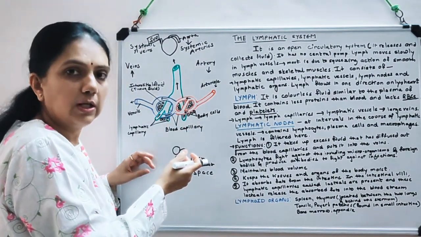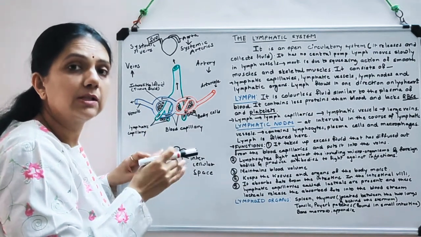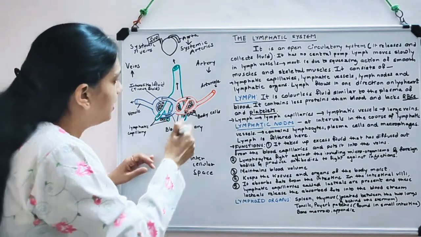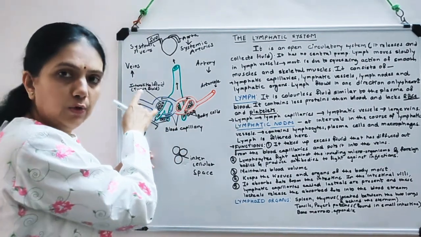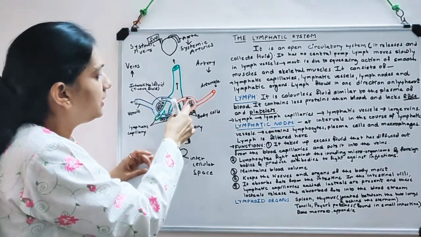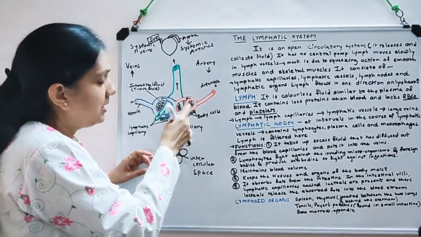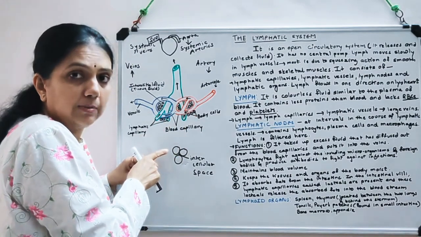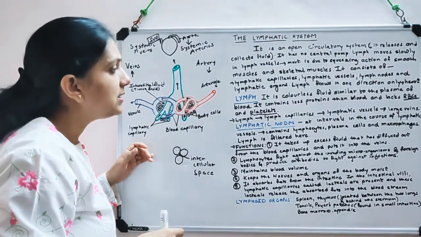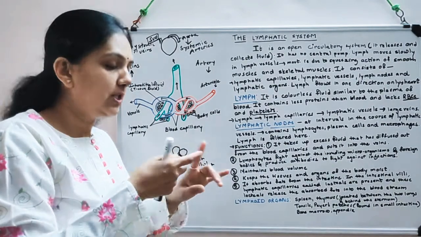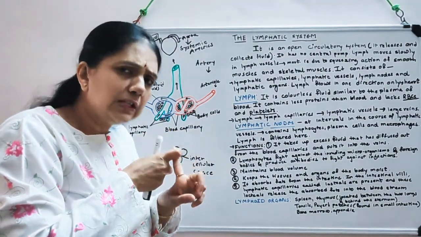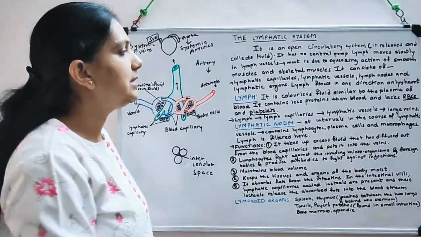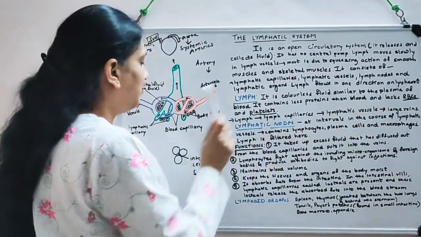The larger molecules, that is the large proteins, RBCs and platelets, cannot come out and they move ahead in the circulation. So, whatever filters out has almost the same composition as that of plasma. There are three things which are differentiating. That is, there is a very small amount of blood proteins and it is lacking in RBCs and platelets.